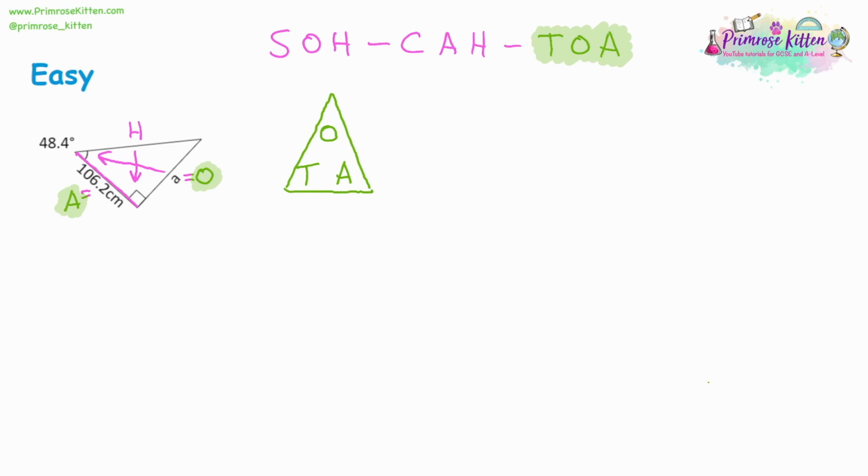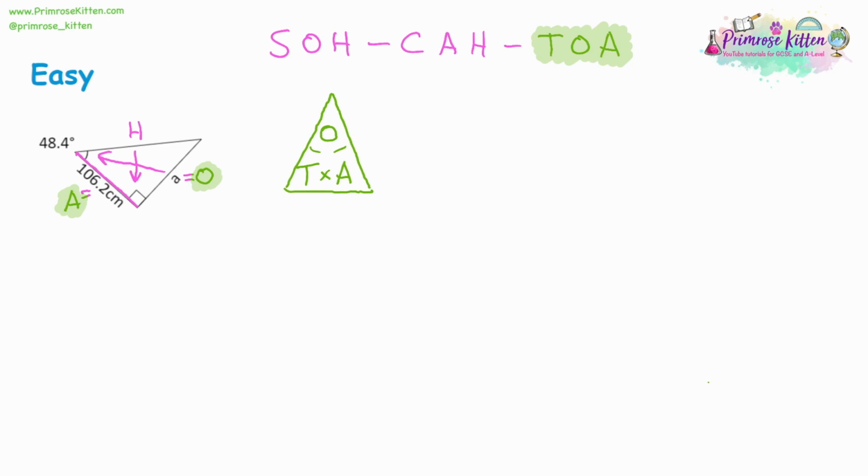So we write out SOHCAHTOA, and we look at which one of these has got both of these letters. We've got an A and an O, and they're only in TOA. The other two only have one of each, not both. So we draw the formula triangle for TOA. And again, you don't need to remember how to do it, because it's just in the same order as the word T-O-A. Then remember, when you're doing your maths, if they're next to each other, it's to multiply. If they're on top of each other, it's to divide.